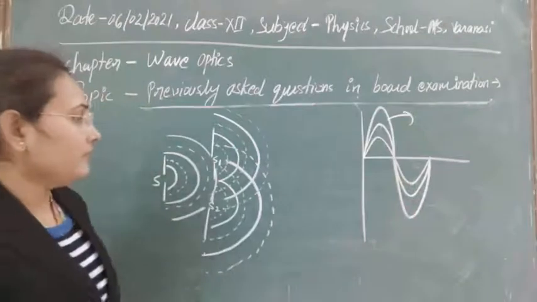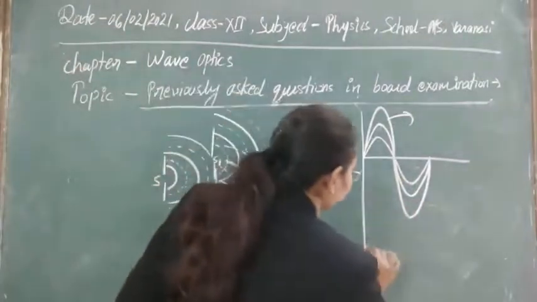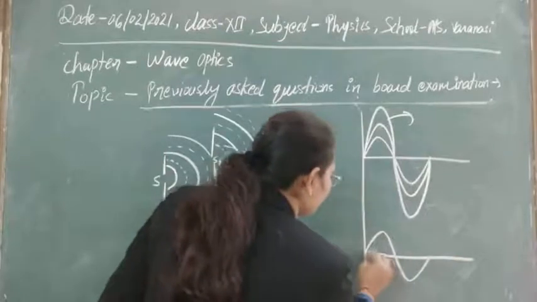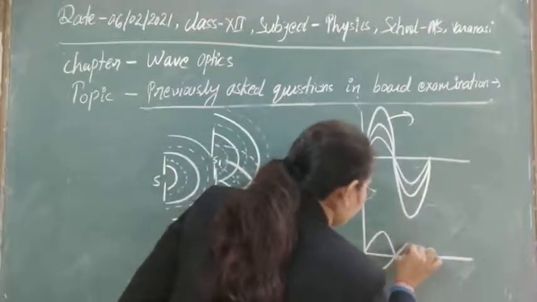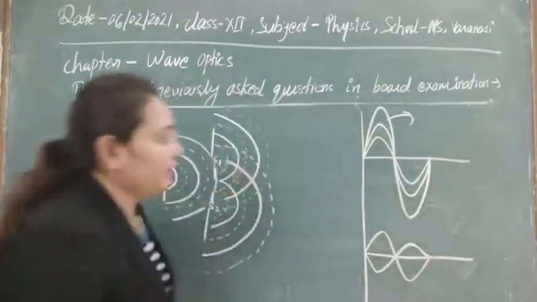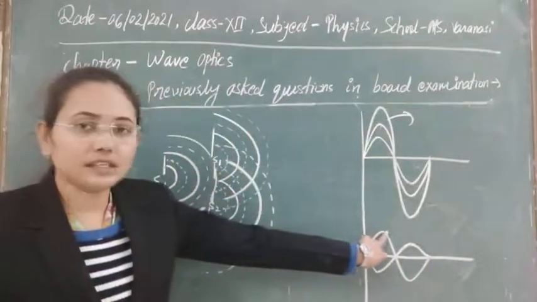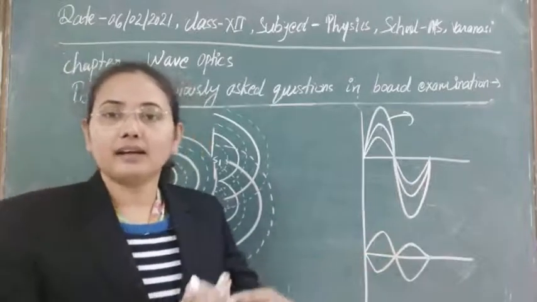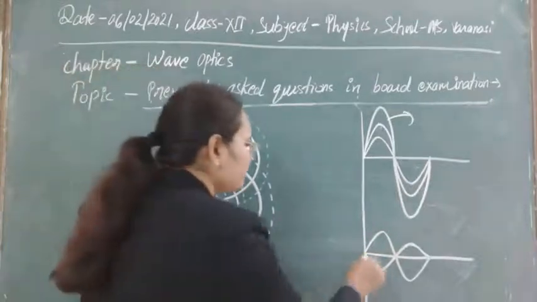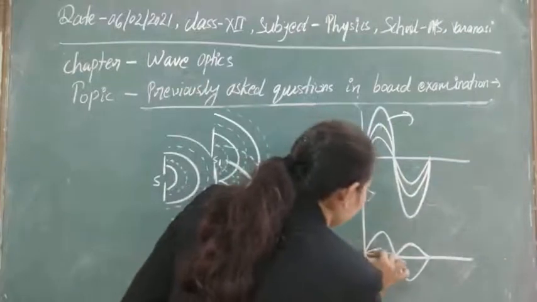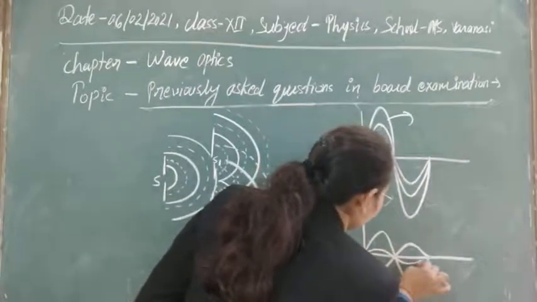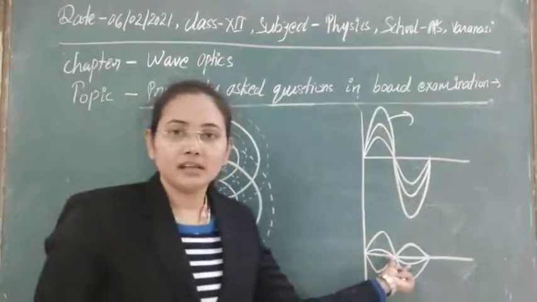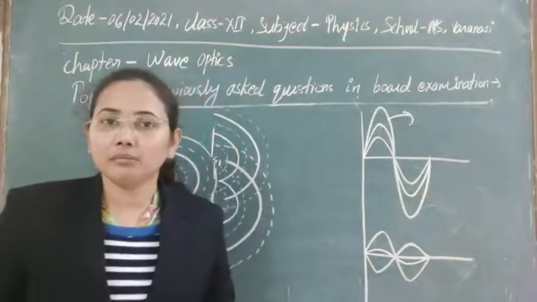And again, if we see the second condition, means whenever the trough of one or the crest of one falls over the trough of the other, then you can see that obviously this amplitude is positive, this is negative, then the two get subtracted from each other, and the resultant is obtained something like this. So here in this case we see that this resultant is minima, of minimum intensity,